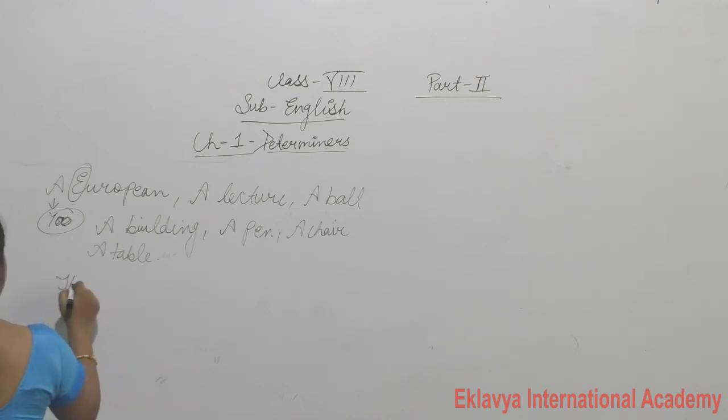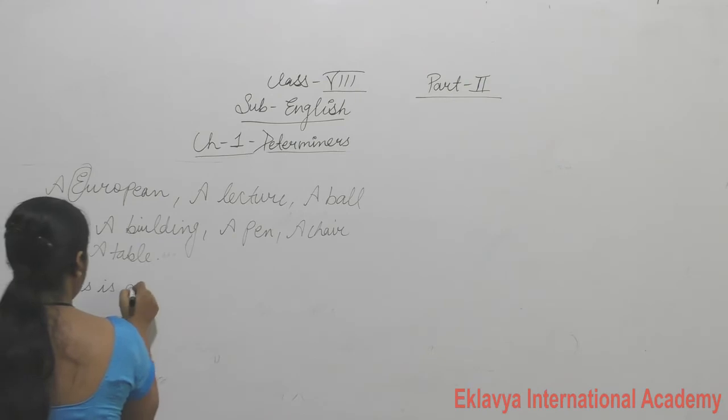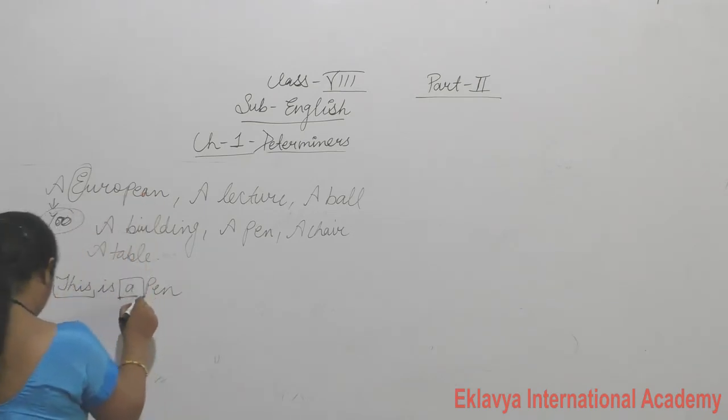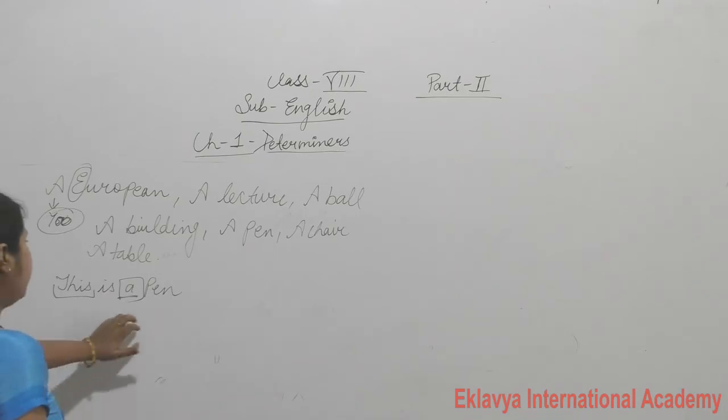Like, this is a pen. This is a pen. So we point out something. On the basis of determiners, what do we do? We point out something and we use our article also. So this is a pen.